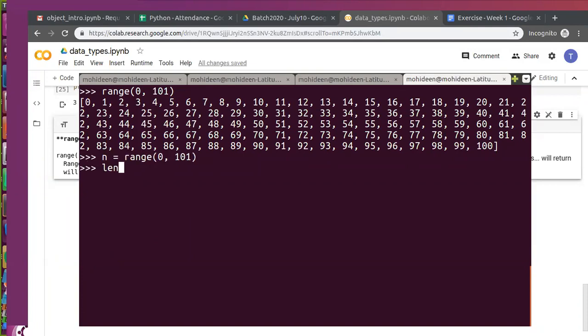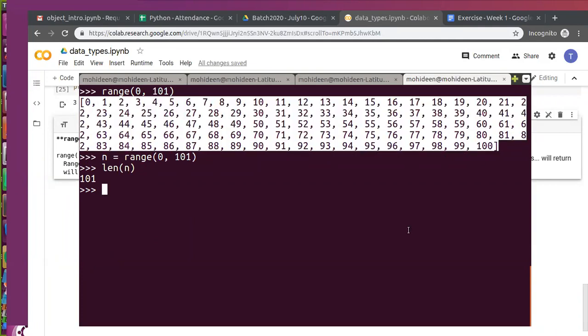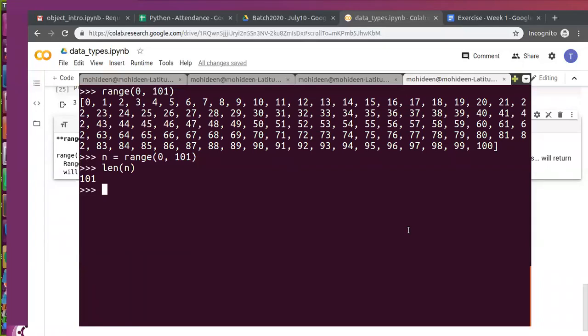Got it? So the total length is 101. Understand? So whenever you're generating a number, in this case we actually generated 101 numbers. So Python is supposed to allocate memory for each and every number. What happens? The size exceeded. So we have to allocate memory for all these numbers. Okay. So now the memory size is n dot size of, it takes 848 bytes.